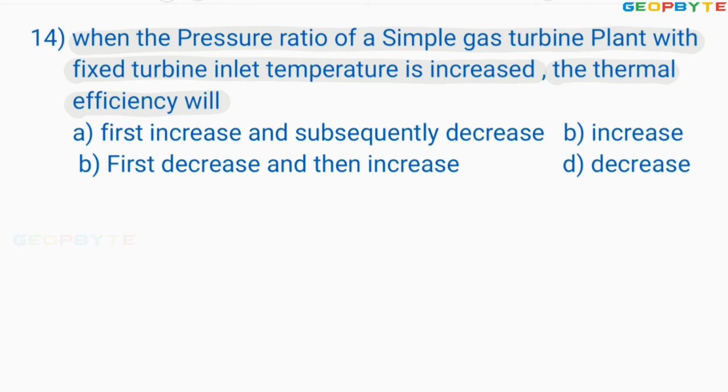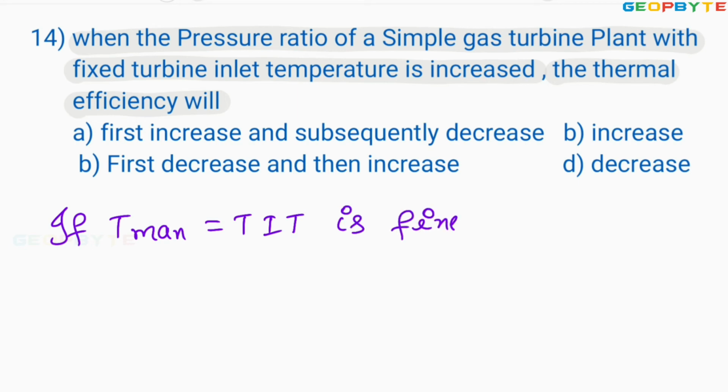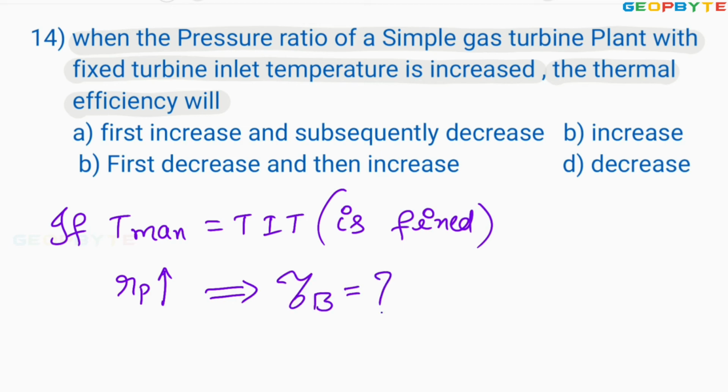It is asked like this: if the maximum temperature, that is equal to turbine inlet temperature, is fixed and RP is increased, what is the thermal efficiency of the Brayton cycle?